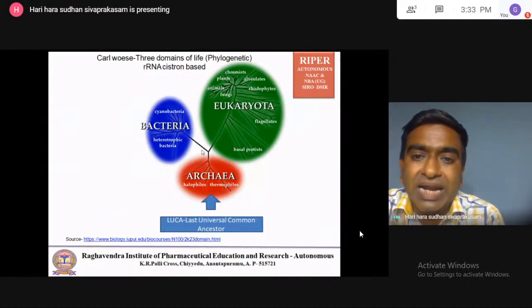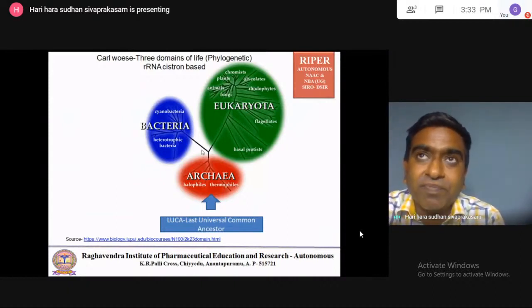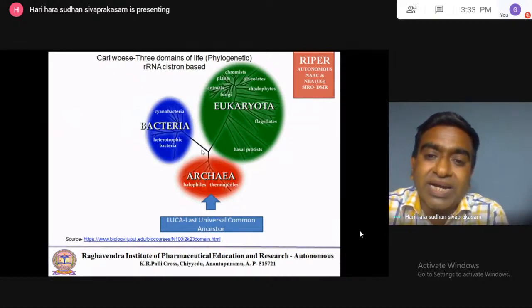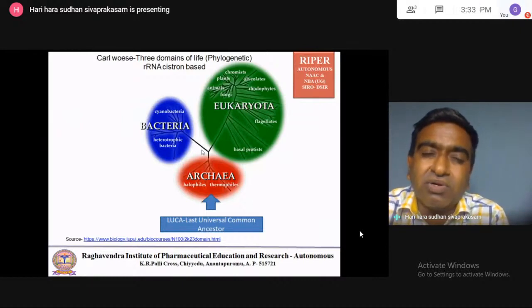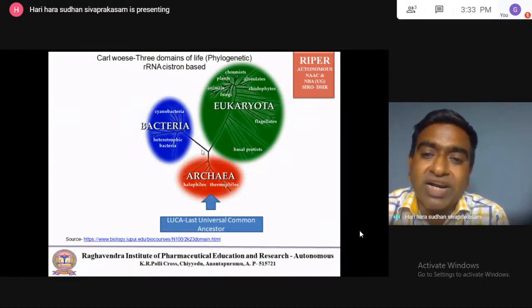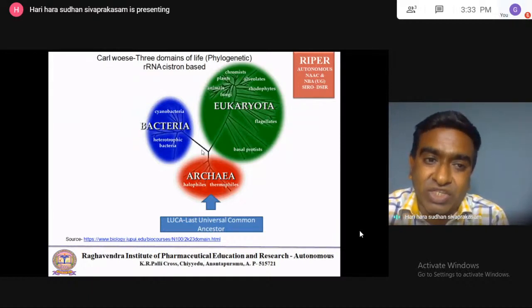Okay, so later on, slowly the scientists identified that DNA is the genetic material. So that is mainly the function of every cell. So slowly the classification system started to be based on the DNA. Then the next classification of living species used the genetic material, called genetic material classification.